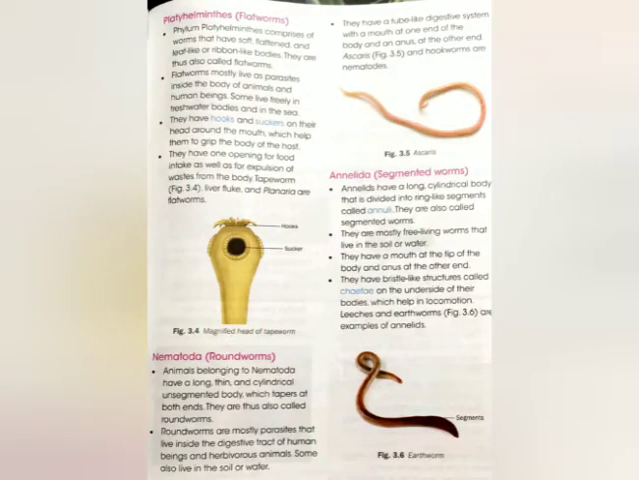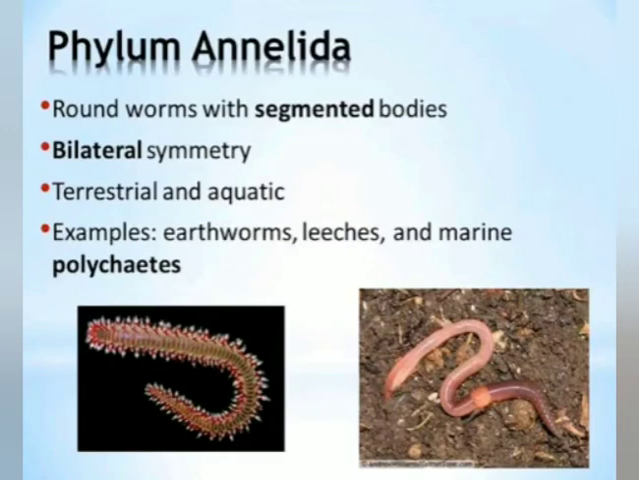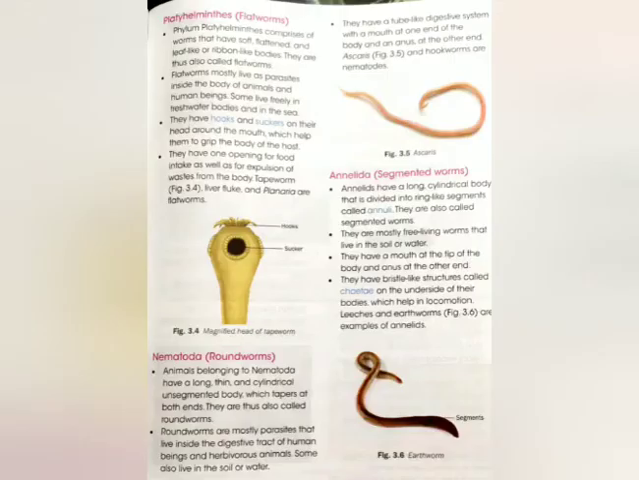Next is Annelida. They are segmented worms. They have long cylindrical body that is divided into ring-like segments called annuli. They are bilaterally symmetrical, that is, it can be divided into 2 equal halves through a single plane. They are free-living worms that are found in soil and water. They have a mouth on the tip of the body and anus on the other end. They have bristle-like structures called chaetae, which help them in locomotion. Some examples are earthworm, leech, etc.